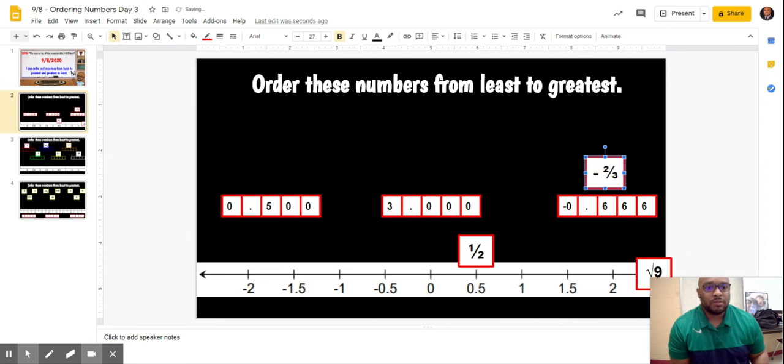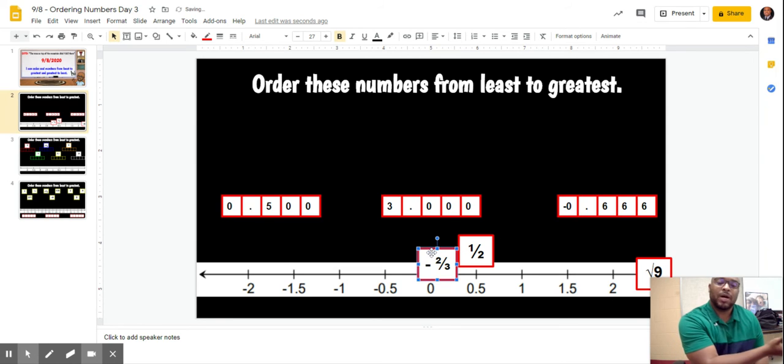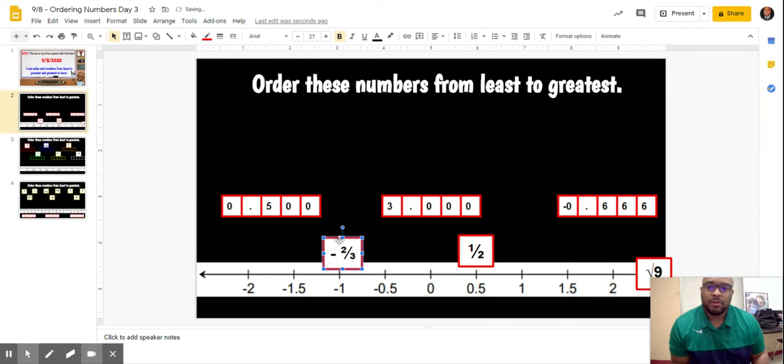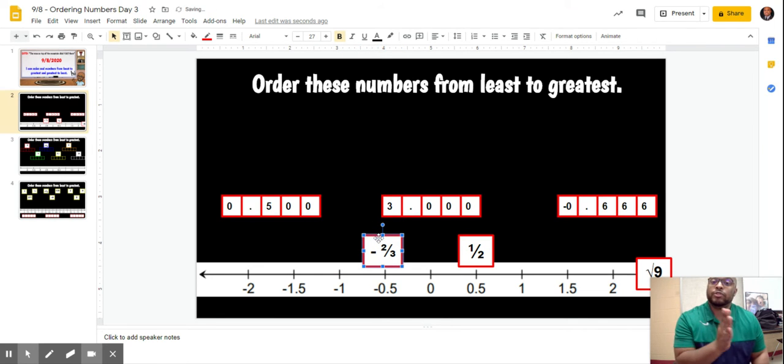So, negative 2/3. We're at negative 0.666. If I put it here at 0, keep the same conversation going. Positives were to the right, negatives were to the left. Now, this is 0.6. We're not quite at negative 1, but we're not quite at negative 0.5 either. We're somewhere in between. So now we have to approximate where it would be.